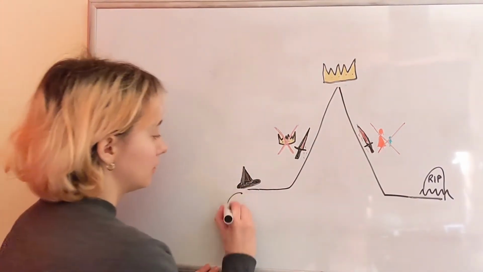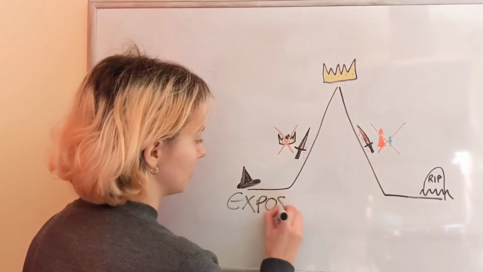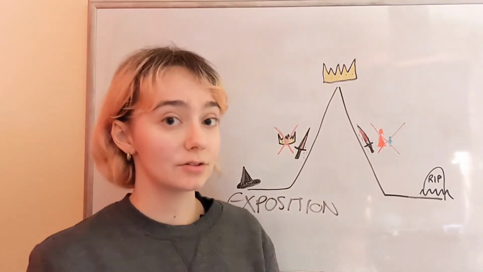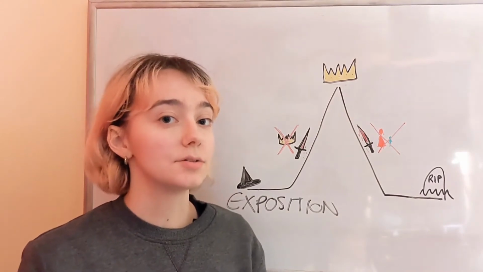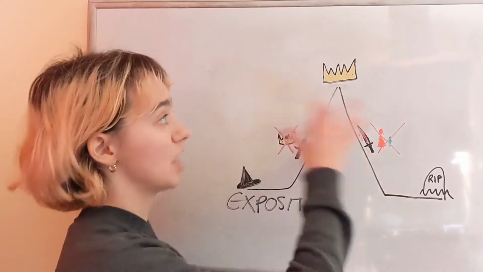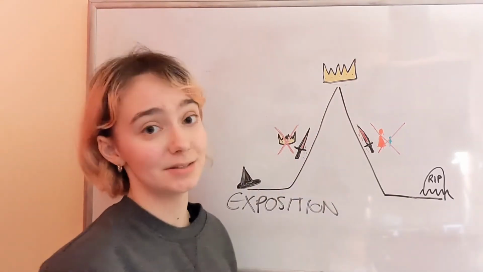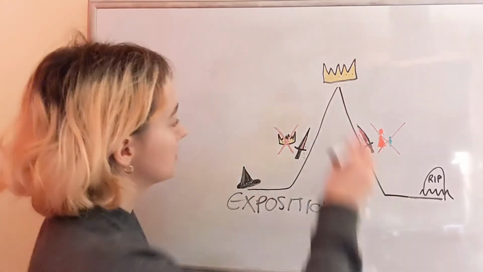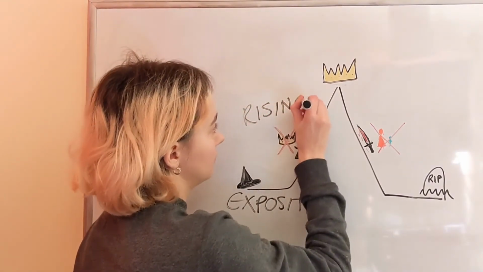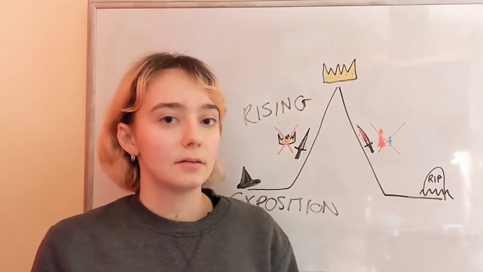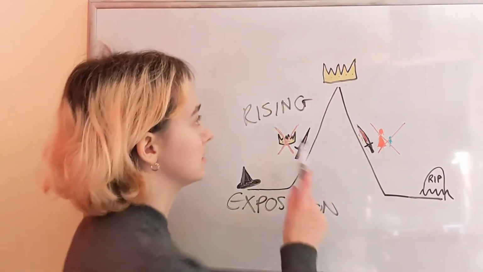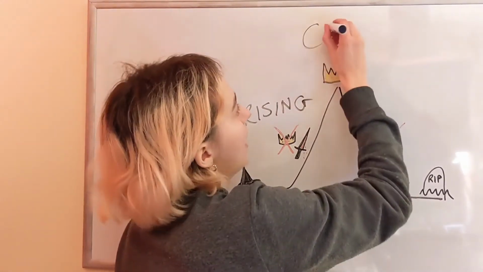So in Act 1, we have the play's exposition. This is when all the key characters are introduced, and also the witches, they create their prophecy, which foreshadows a lot of what else happens in the play. This leads to Act 2, where we have our rising action. This is where Macbeth and Lady Macbeth plot to kill King Duncan, which ends in his murder, which then takes